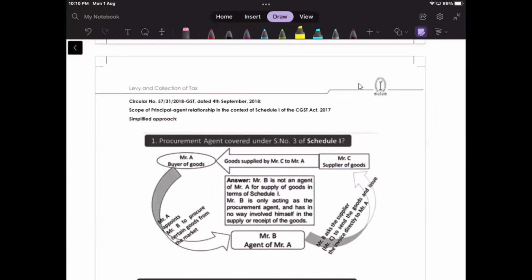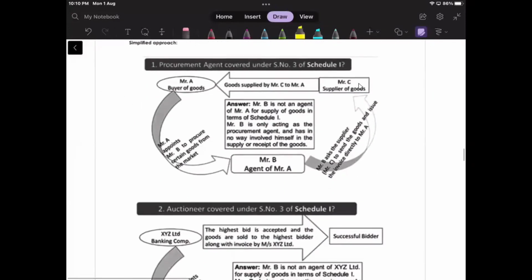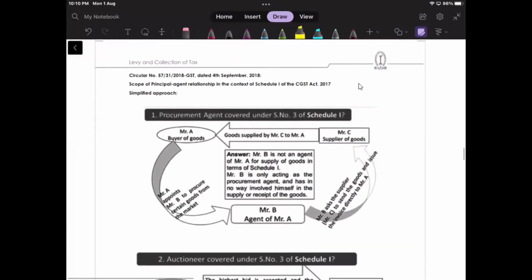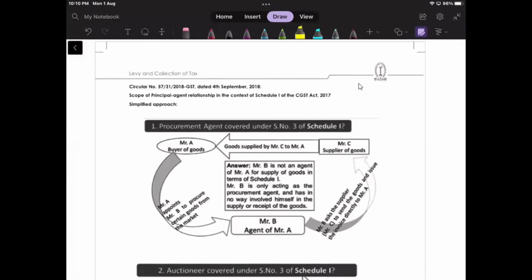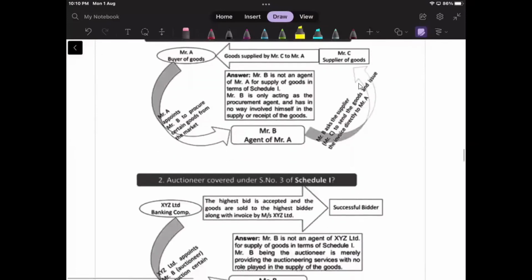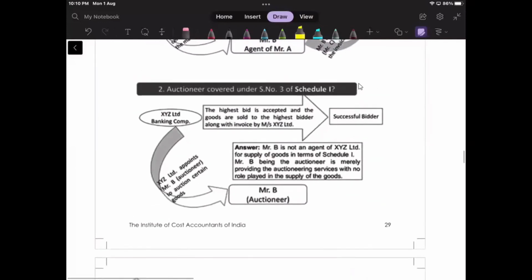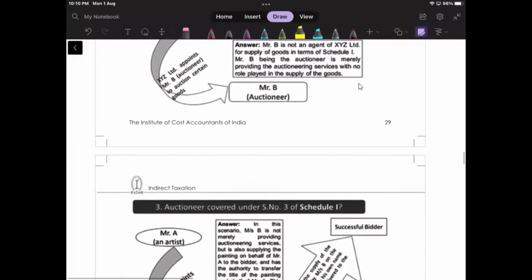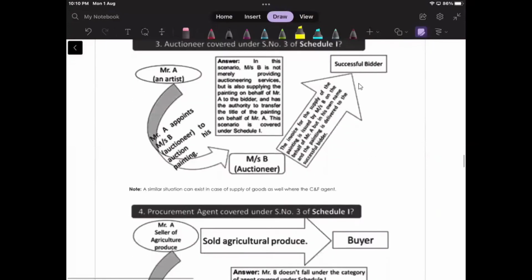So I won't start from this. Okay. But this is the simple clarification regarding all those that I have already discussed, like procurement agent, I have gone through. Okay. Only the auctioneer part is there, which I have not yet gone through. We'll go through it tomorrow. Auctioneer. Okay.